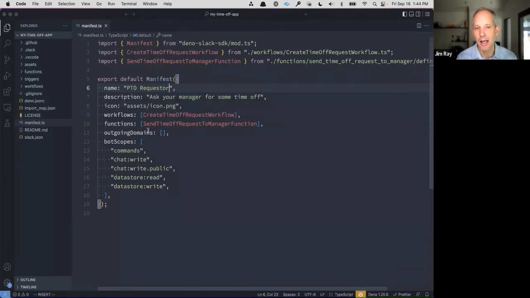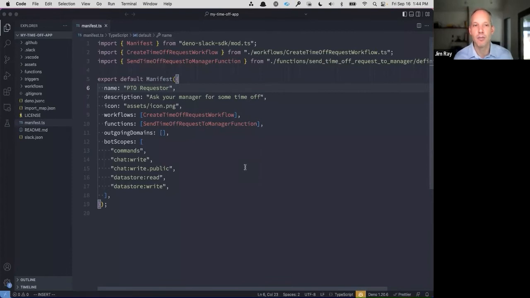You can see here at line 11, the outgoing domains. So this is where, if you are calling out to a third-party API, for instance, this is where you would list what those third-party APIs that you're going to be calling out to are. And then when you go to install the application, any administrator will have visibility into those outgoing domains. So we think that this is going to make applications much more secure by default. So that's the manifest file.